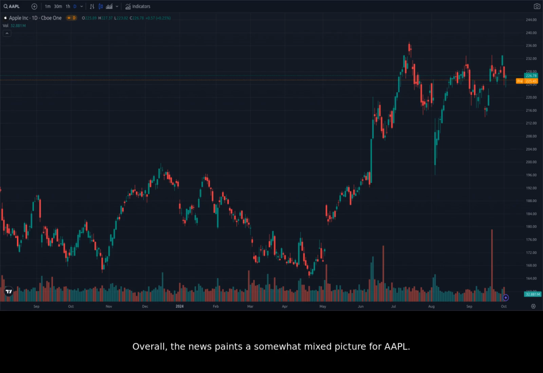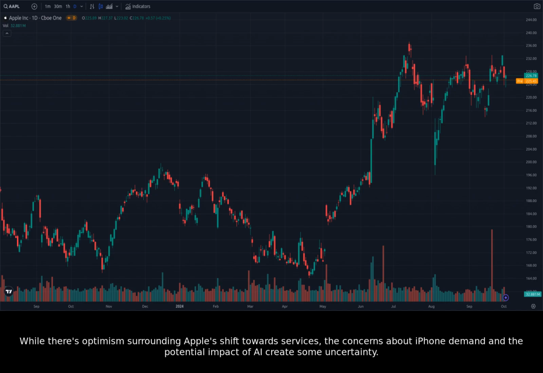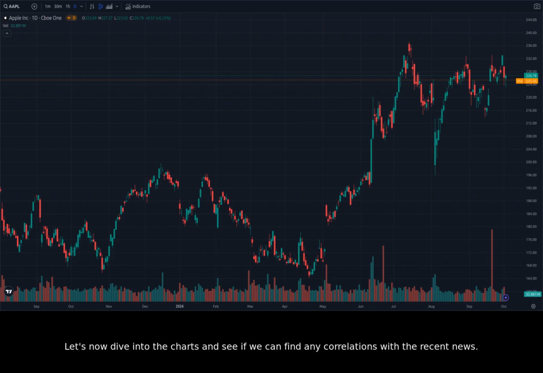Overall, the news paints a somewhat mixed picture for Apple. While there's optimism surrounding Apple's shift towards services, the concerns about iPhone demand and the potential impact of AI create some uncertainty. Let's now dive into the charts and see if we can find any correlations with the recent news.